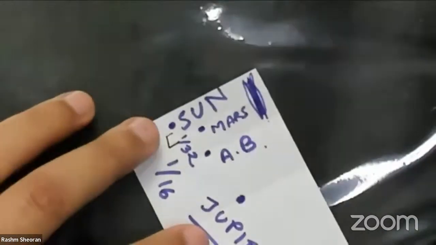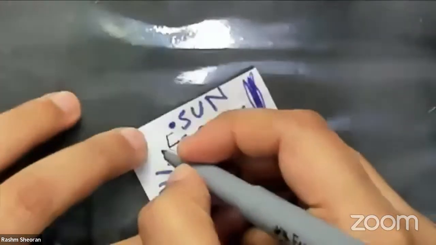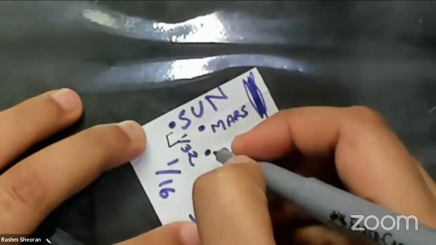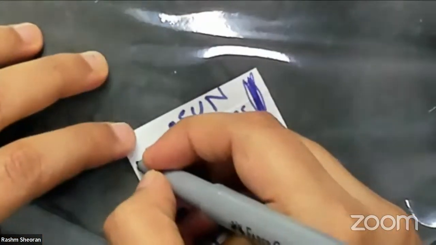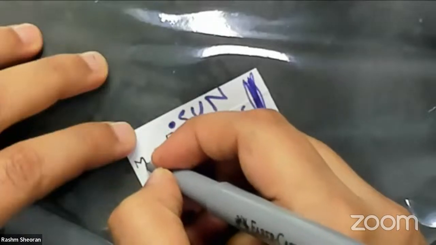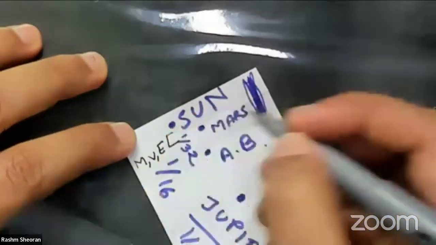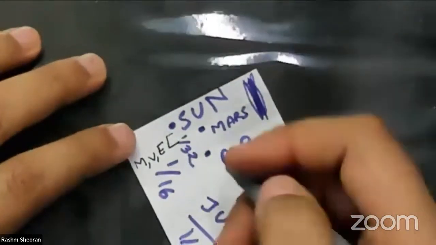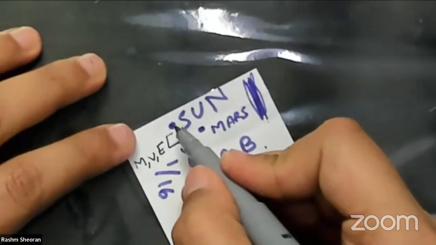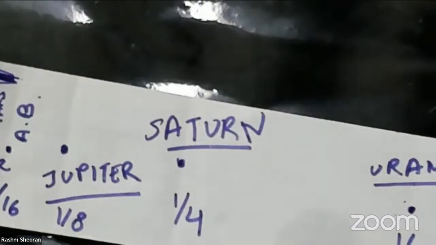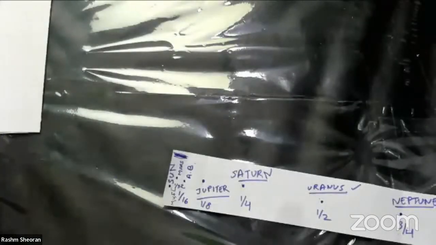So if I zoom it and show it to you like this, all the three planets come over here, right? Between Sun and Mars, all the three planets come. So I can write Mercury, Venus, and Earth. There is not much place, but they lie between Sun and Mars. They are very close. So this is the entire solar system scale that we have made.